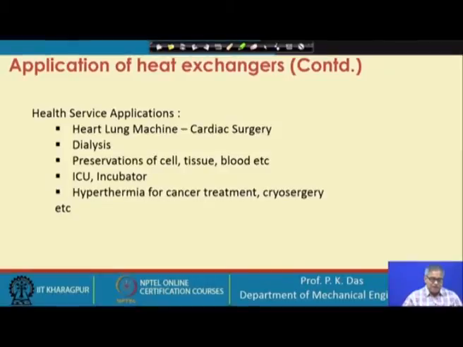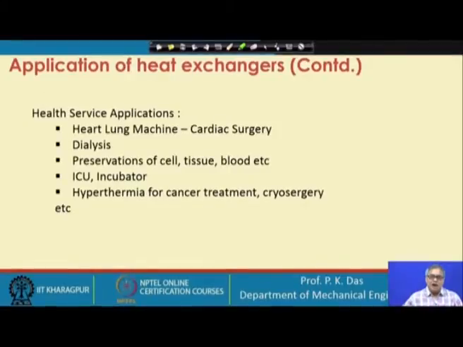Health service applications, there could be many things. I have just named a few: the heart-lung machine for cardiac surgery, and for dialysis, the mechanical system which is used needs a heat exchanger. Preservation of cells, tissues, blood, etc., we have to create low temperature. Without a heat exchanger that is not possible. Then ICU, where we have to maintain some sort of temperature condition, and then the incubator.